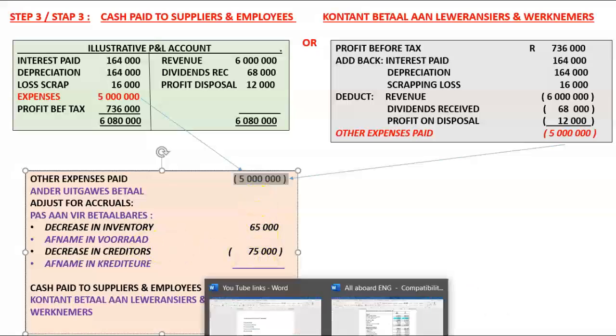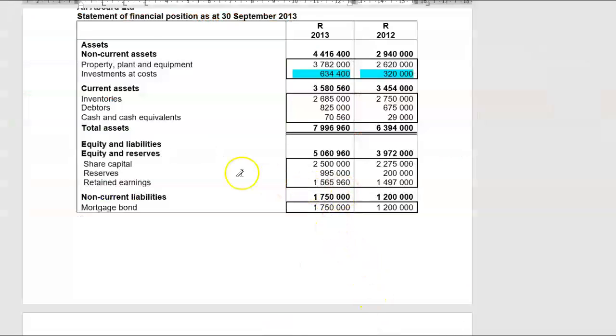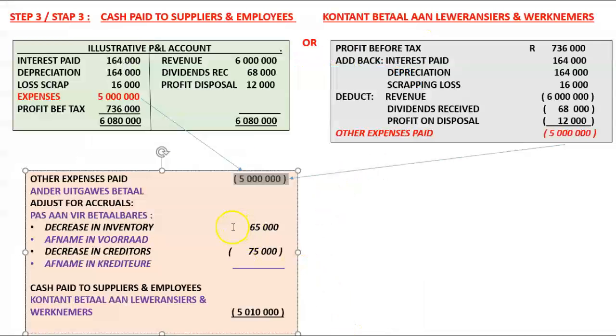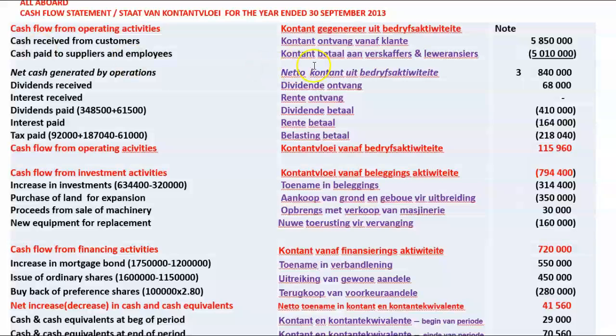Then our creditors figure. There was a decrease in creditors as well, so that's an outflow of cash. I've paid them more than the finance that I received from them. So there's a decrease of creditors of 75,000, cash paid to suppliers and employees, then 5,010,000. And I can go and plot that on my statement of cash flow, 5,010,000.